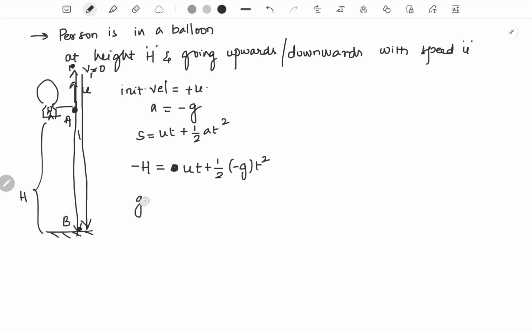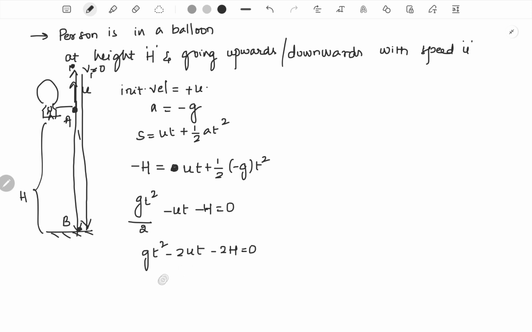First let's rearrange it properly. gt square by 2 minus ut minus h is equal to 0, or we can write gt square minus 2ut minus 2h is equal to 0. We multiplied by 2, which we can send to the right side.